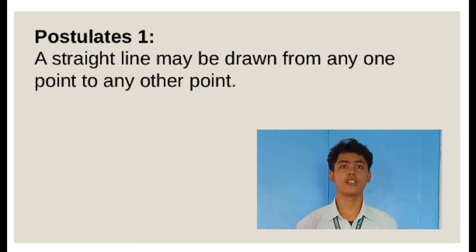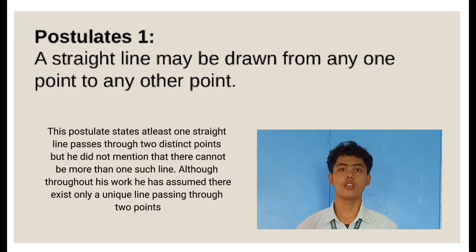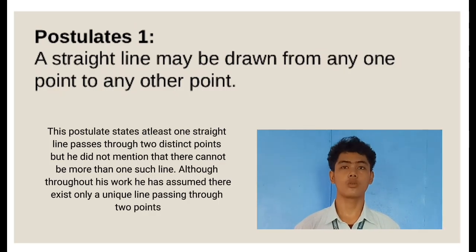Euclid's postulate 1. A straight line can be drawn from any one point to another point. This postulate states that at least one straight line passes through two distinct points, but he did not mention that there cannot be more than one such line. Although throughout his work he has assumed there exists only a unique line passing through 2 points.